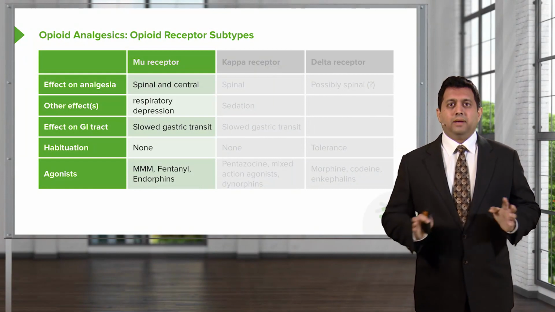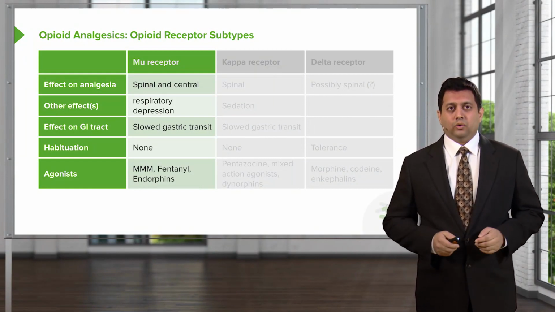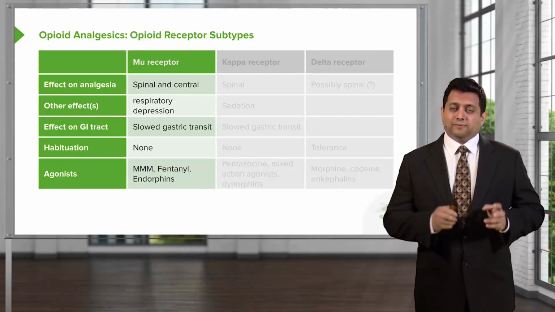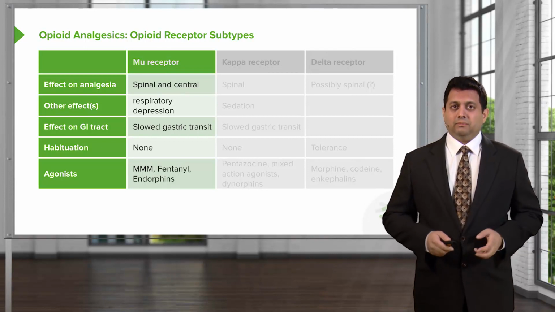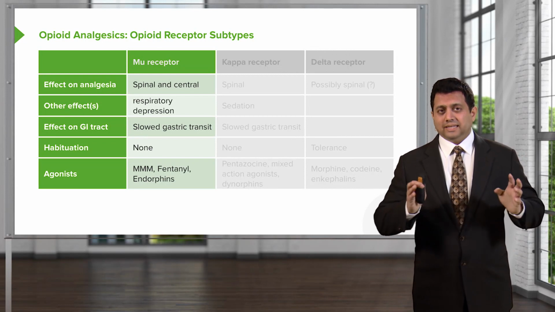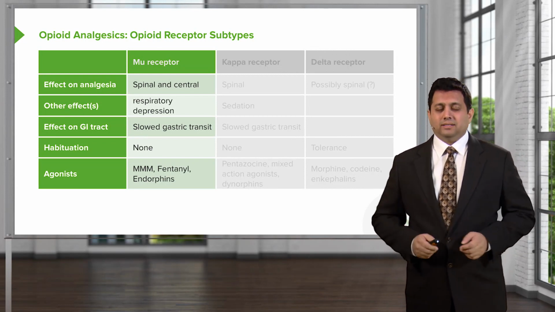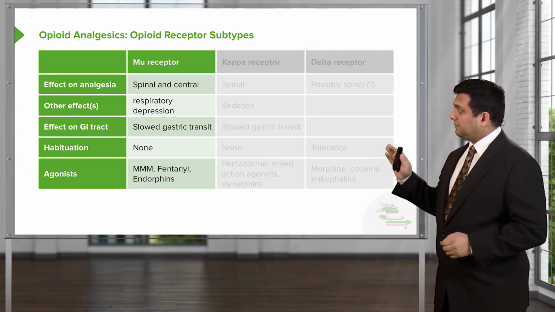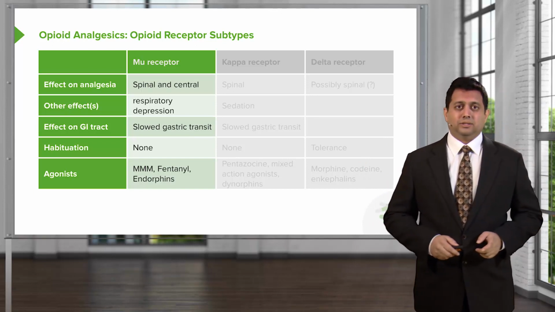Now, there are three major receptors that are involved in opioid pharmacology. Unfortunately, you do need to know them, but they do become quite useful in clinical practice later on. So, memorize this stuff now and know it on your exams, and eventually you'll use it in clinical practice too.